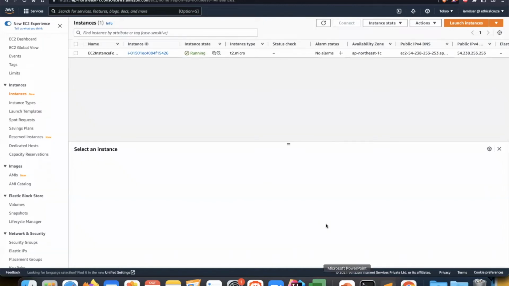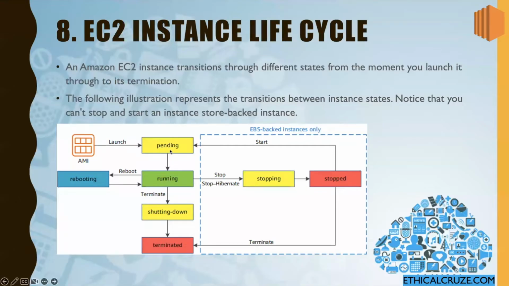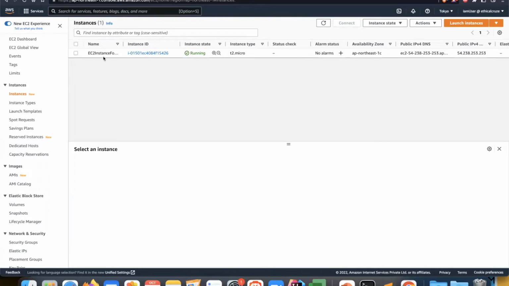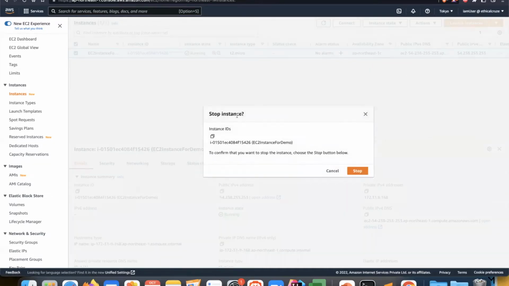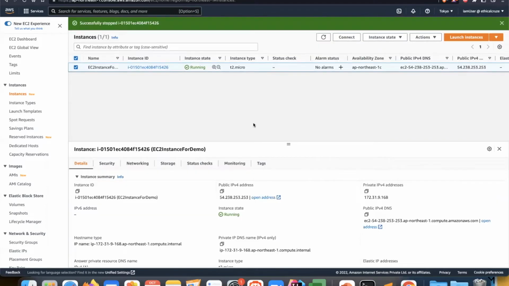Let's go to our PPT. Here you can see that the intermediate stage was pending, and now it is running. Now let's stop it and see what the intermediate step is. I'll select this instance, and from instance state I'll stop the instance. It will give me a confirmation message. I'll click on stop, and here you can see the intermediate step stopping, and now it is finally stopped. In this manner, you can see the different life cycle states which an EC2 instance will follow.